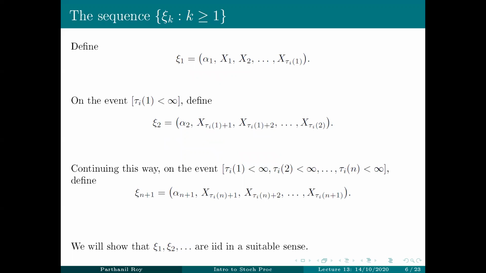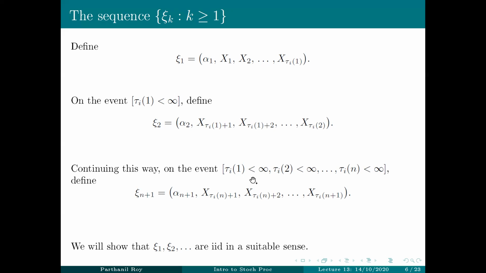So we define the sequence xi k as follows. Xi 1 is just the length of the first excursion followed by the first excursion, on the event that the first return time is finite. Xi 2 is the length of the second excursion followed by the second excursion. And so on, you can go on.